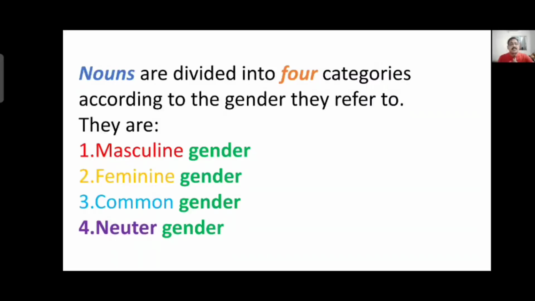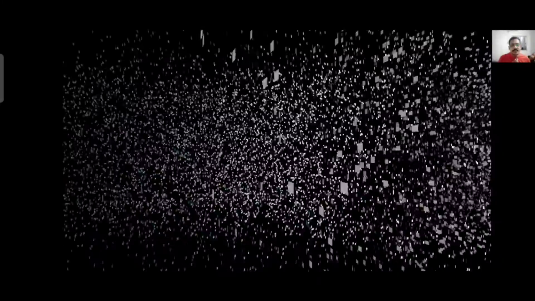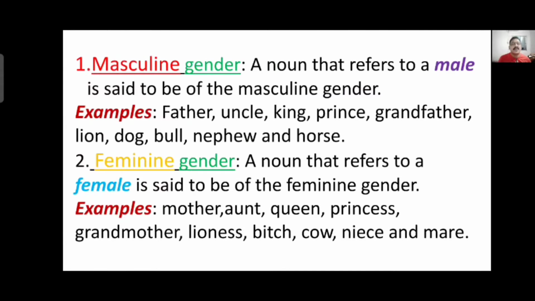So let's start with masculine gender. A noun that refers to a male is said to be of masculine gender. Means if a noun says about a male, if it is a human being, animal or bird, it is said to be male. We are talking about the male form of the noun.